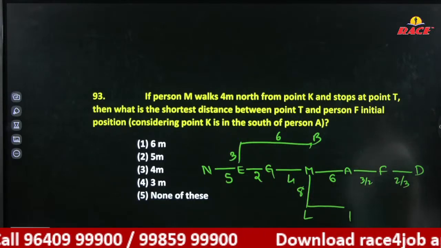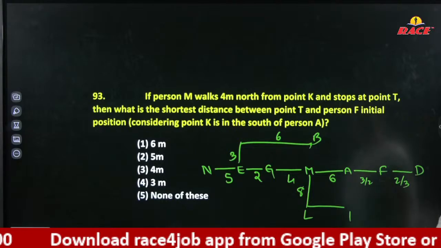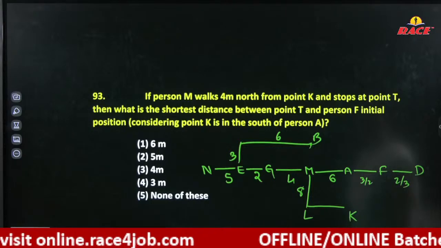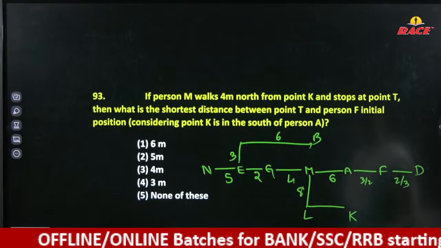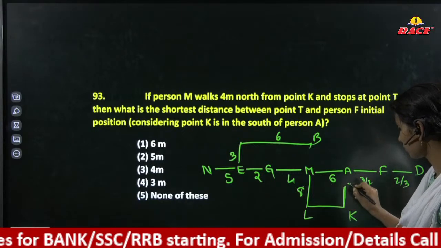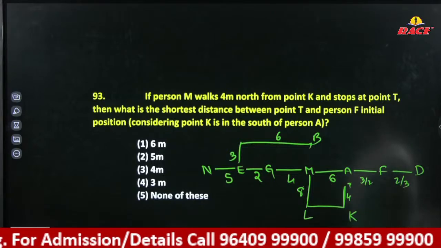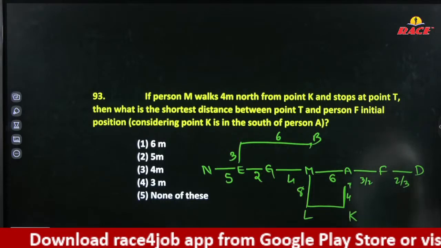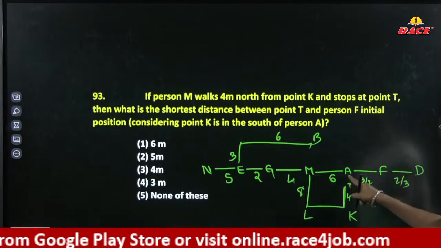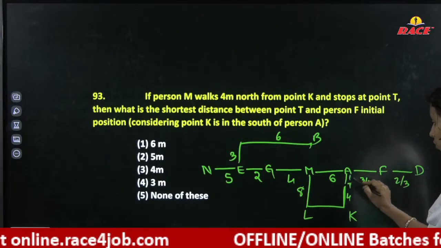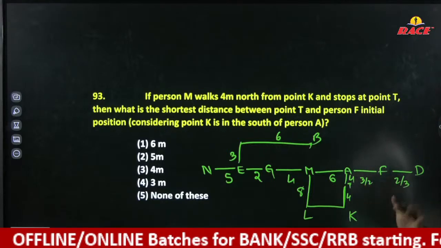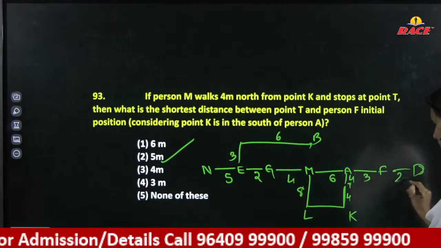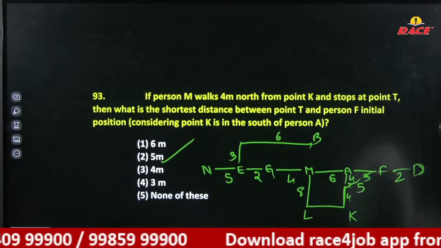If person M walks 4 kilometers north from point K and stops at point T. What is the shortest distance between point T and F in the initial position considering the point K is in the south of point A. Okay, point A south we are asked to consider here. Here 4 kilometers, here if we consider 3, clearly we get 5 kilometers. Then if we take 3 here and 2 here, it is enough. Exactly here it will be 5 meters.